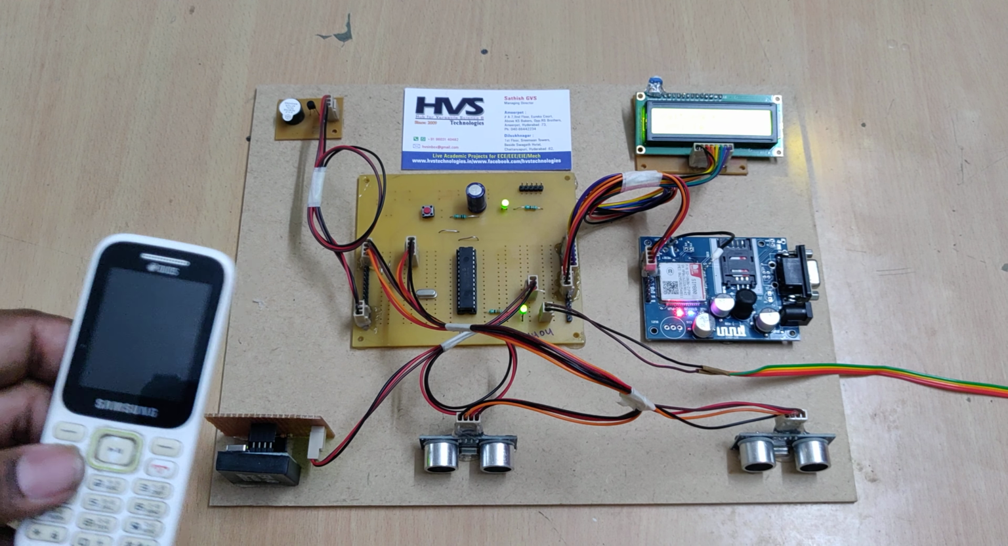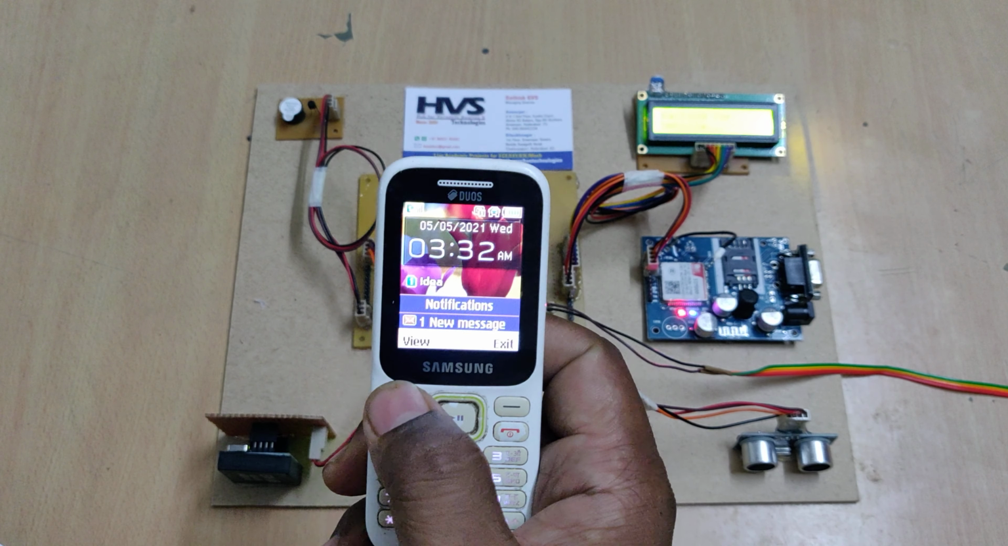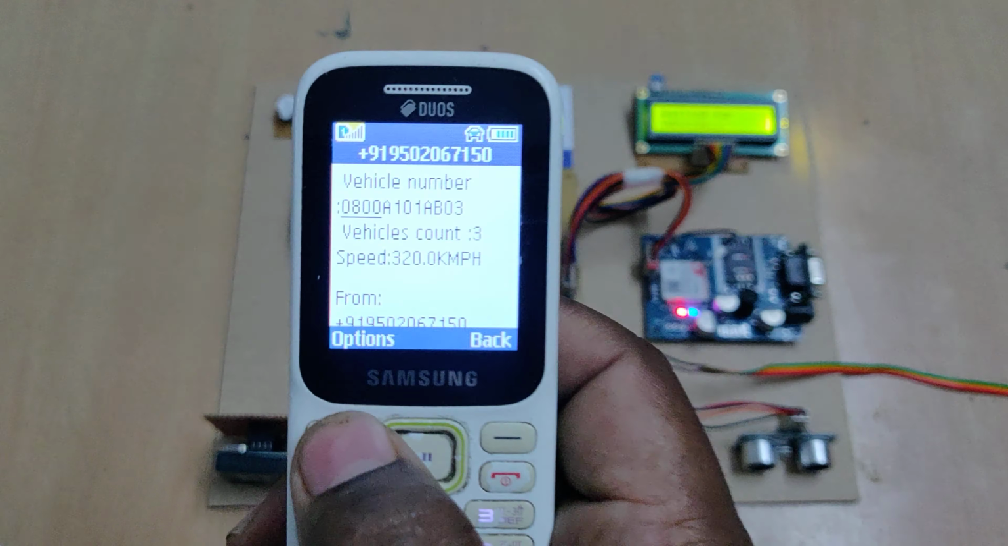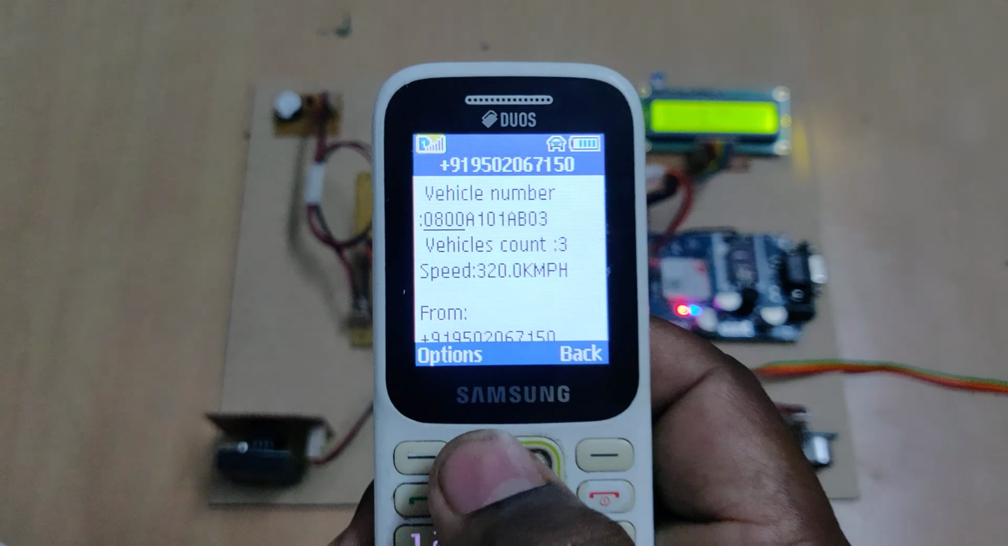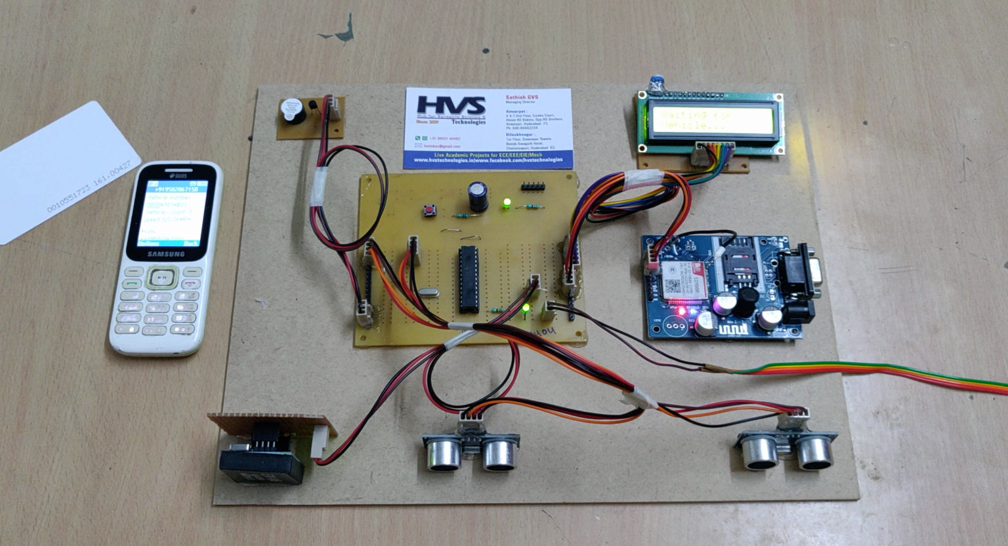The number was stored inside the microcontroller. Right, we got the message, and we can see the vehicle number, the vehicle count and the speed of the vehicle. In this way we can identify the vehicle speed as well as the vehicle number with the help of an RFID tag and RFID reader, and we send the message alerts at the same time to the concerned department along with the vehicle number and the speed details. Okay, thank you.